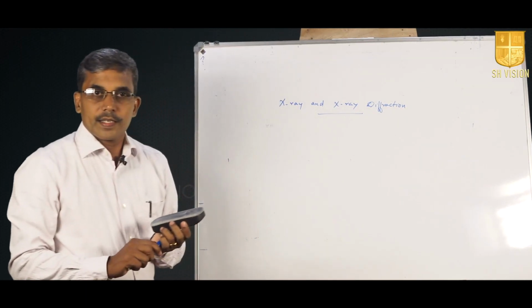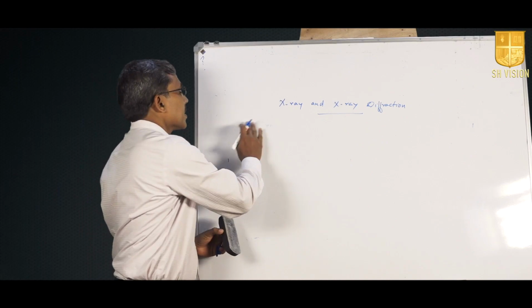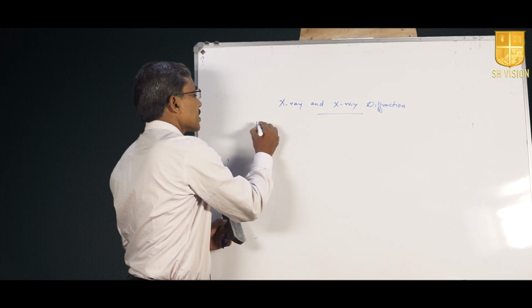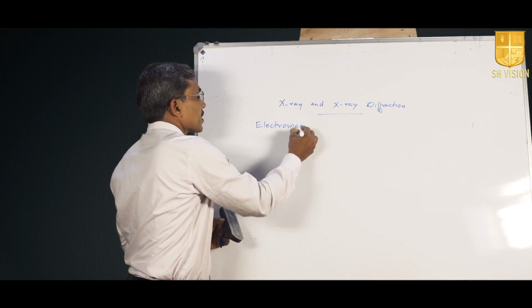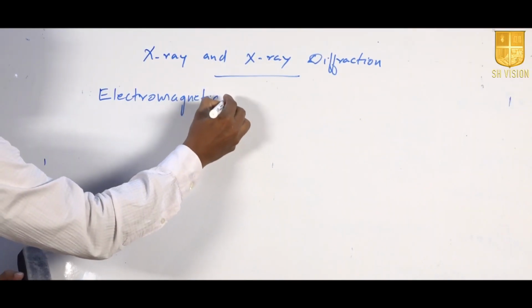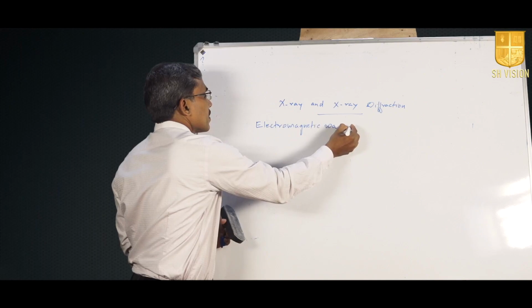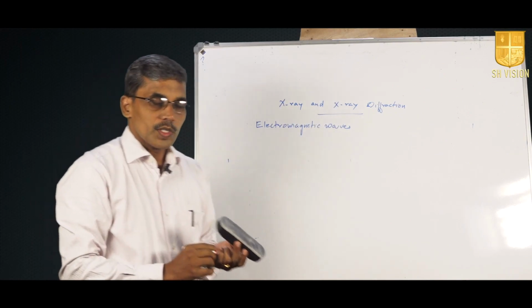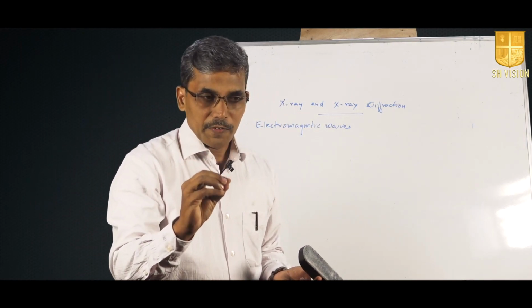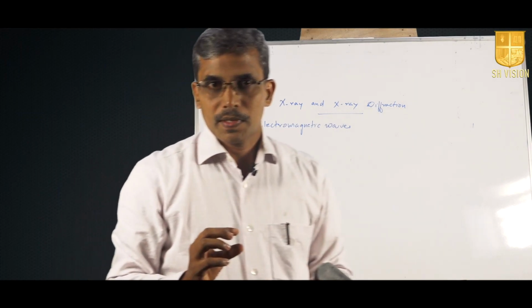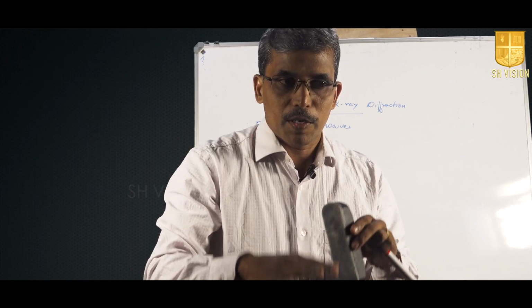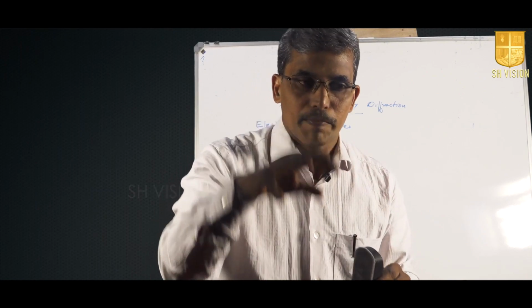In present science, we know that X-rays are electromagnetic waves. A wave is something which carries energy by the process of particle vibration.